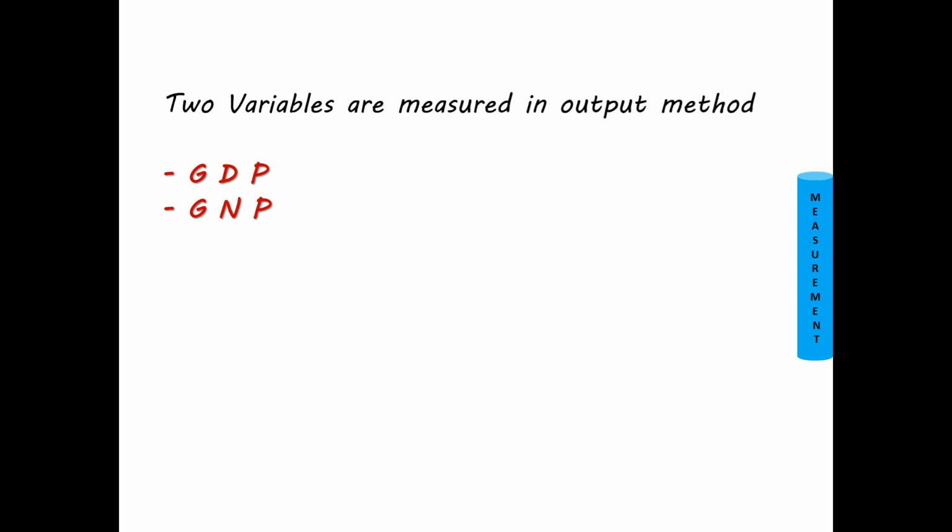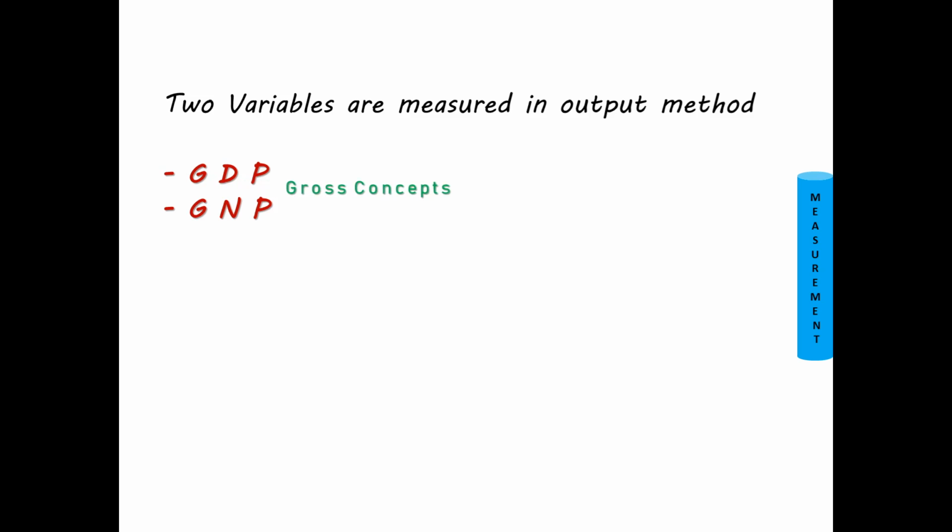As I told you in my introductory talk, I'm trying to show the connection between concepts of national income and methods of calculating national income. So friends, when you speak about output method, in this method we bring in the concept of GDP and GNP.